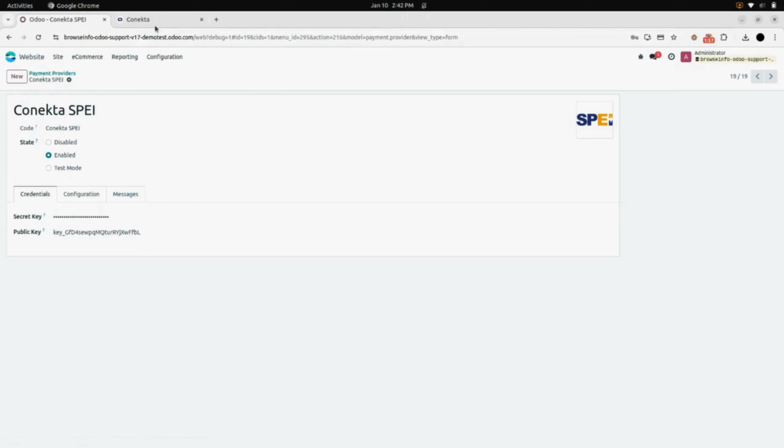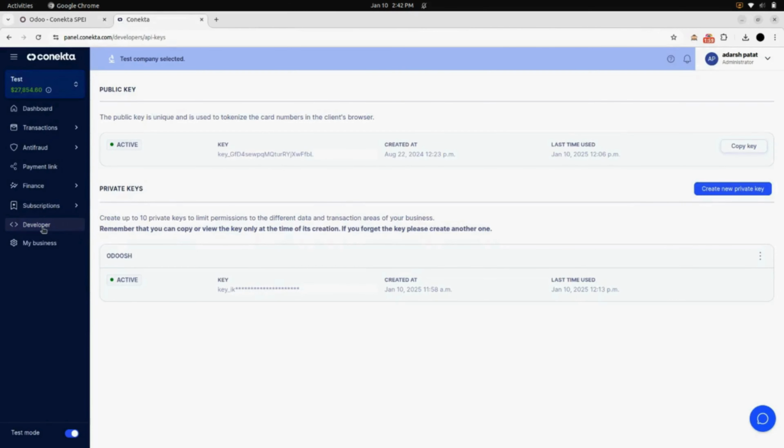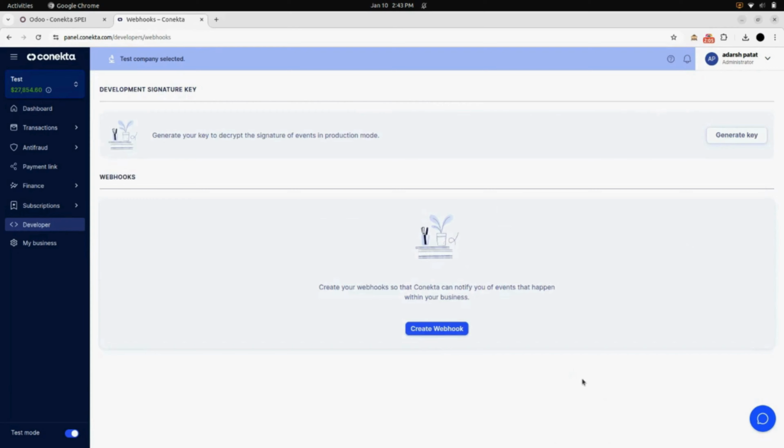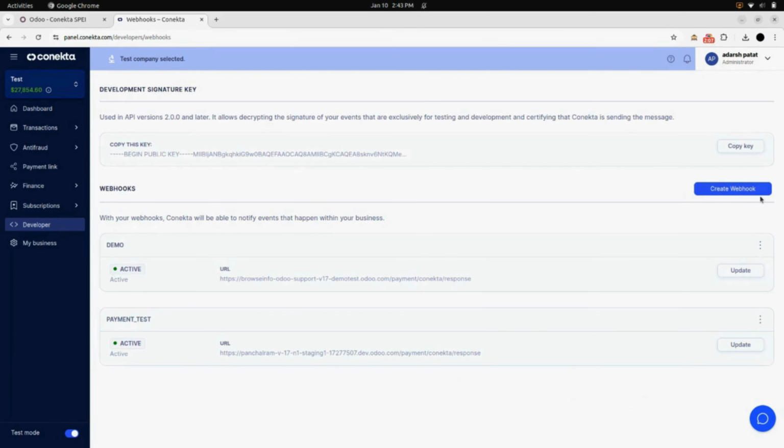After the private and public key, you need to create your own webhooks. From here, you can create your own webhooks. Just click on create webhook and your webhook will be created.